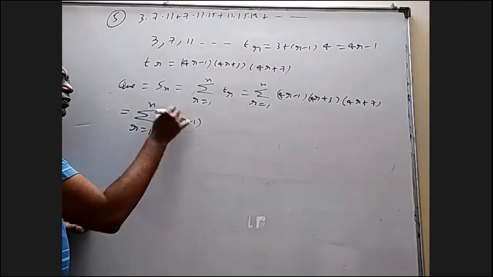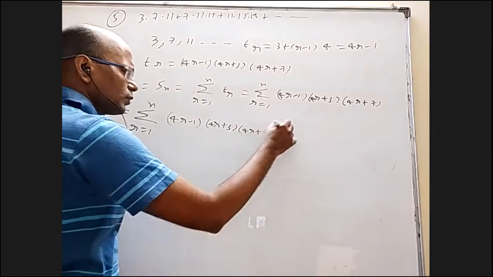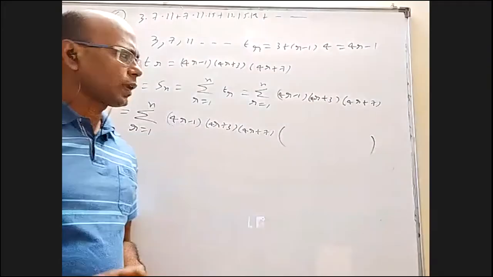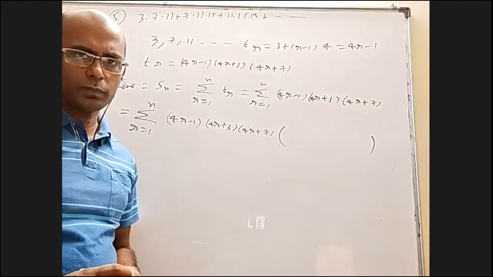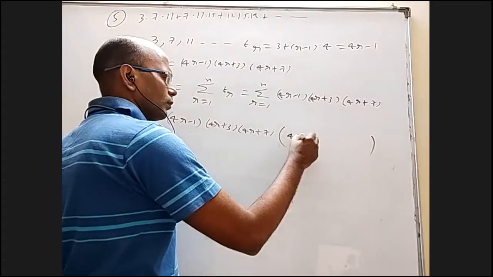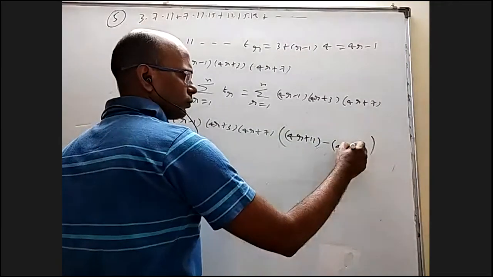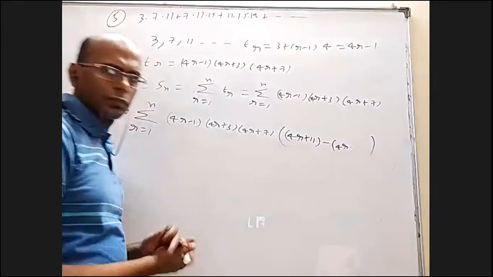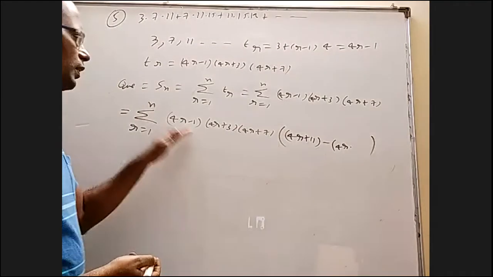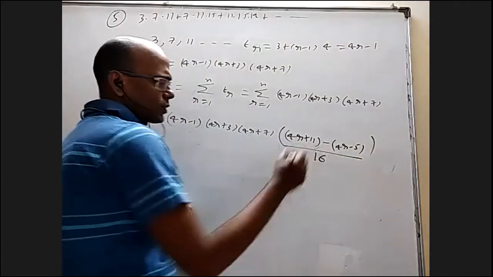4r minus 1 into 4r plus 3 into 4r plus 7 into... Bharat, tell me what should I write here? Sir, 4r plus 11, 4r minus 5. Yeah, the previous term is 4r minus 5. And the difference is 16, so divide with 16.